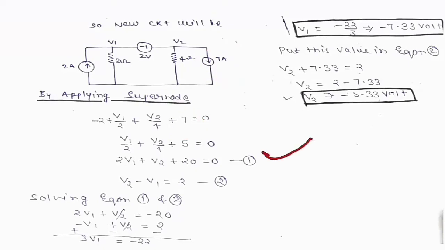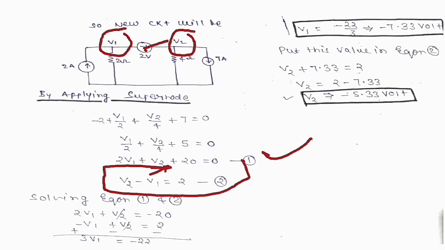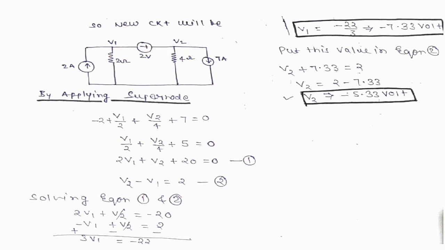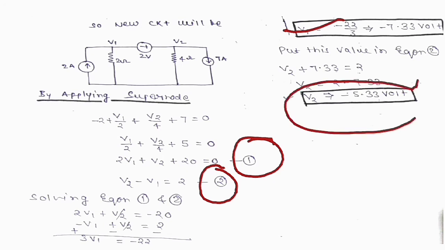Then we get the equation 2v1 plus v2 plus 20 equal to 0. For the second one, this is positive, meaning it is larger than v1, so we can write v2 minus v1 equal to 2. By solving equation number 1 and equation number 2, we get the value of v1, that is minus 7.33 volt, and putting this value in equation number 2, we get the value of v2.